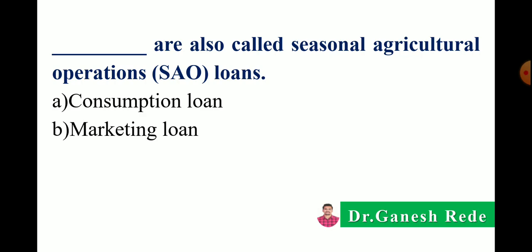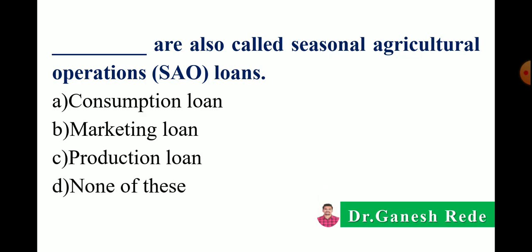Next, dash dash are also called seasonal agricultural operations loan, or in short SAO loans. Option A: consumption loan, B: marketing loan, C: production loan, or D: none of these. Correct answer is production loans are also called as SAO loans.